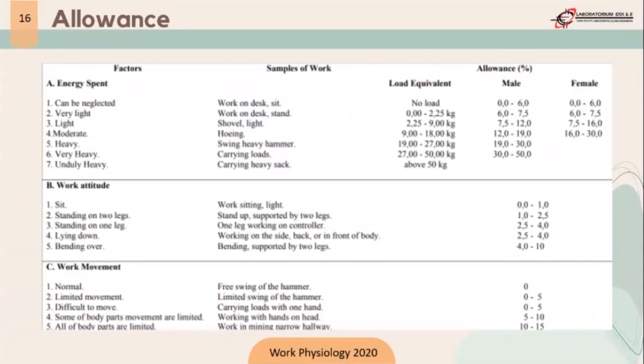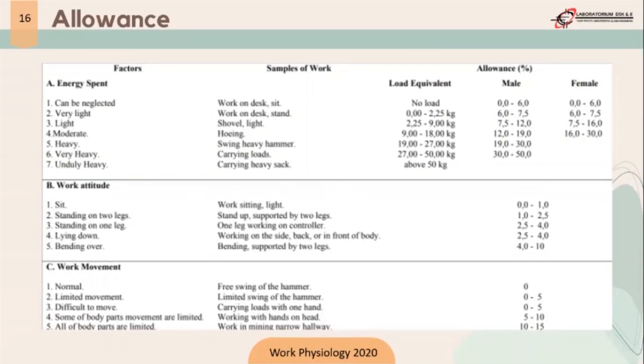There are many factors that impact the allowance of the worker. First is energy spent, second is work attitude, third is work movement. And how do we calculate each factor? First, for example, energy spent. We want to calculate the energy spent. We look at the equivalent load.